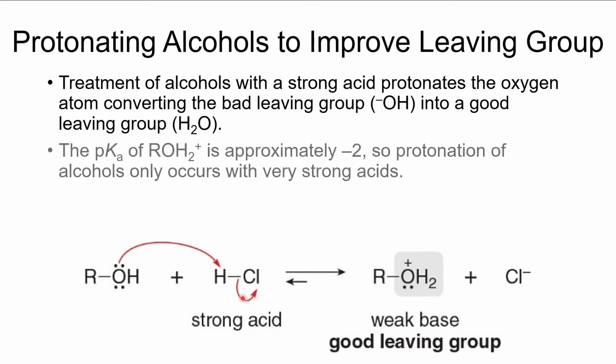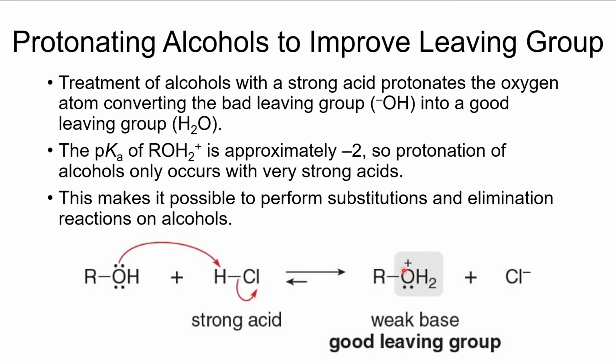You do need to have a strong acid here because the pKa of this is about -2. So in order to drive this reaction to the right, we need our acid to be stronger than -2. In other words, we need that number to be less than -2. HCl has a pKa of about -7, and so at -7, we can definitely do that.